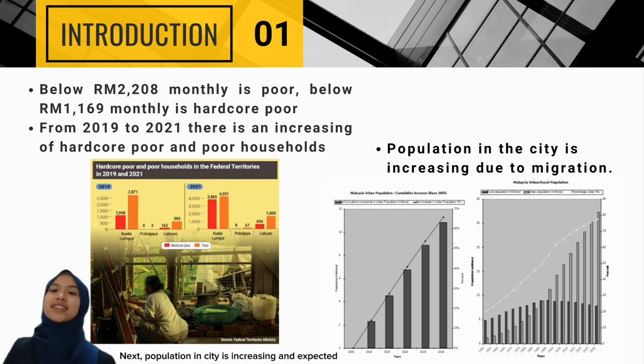Next, population in city is increasing and expected to continue in the future, which can contribute to the urban poverty. This is because of the migration of people who want a better life in the city. It can be seen on this figure. It shows the increasing of population from 1950 until 2030. That's all from me. I will pass to the next presenter.